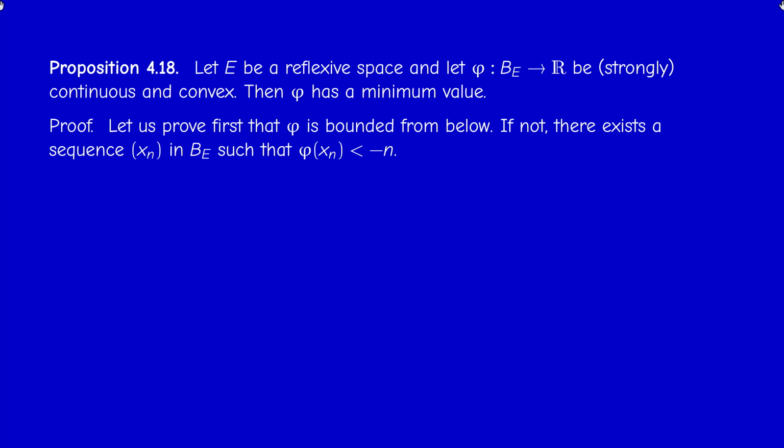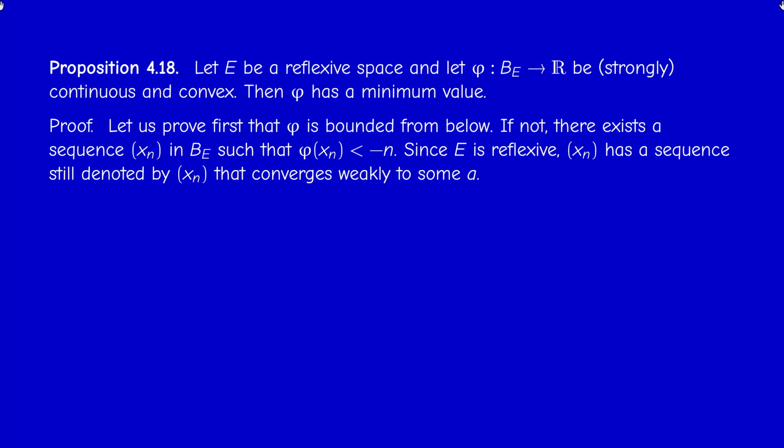In the first step, I will prove that phi is bounded from below, so there is an infimum. And in the next step, I prove that the infimum is a minimum, so the infimum is achieved. Okay, so we reason by contradiction. What does it mean that phi is not bounded from below? It means that there is a sequence in the domain of phi whose image tends to minus infinity. So you can construct easily, if you negate the condition of boundedness from below, a sequence xn whose image is less than minus n.